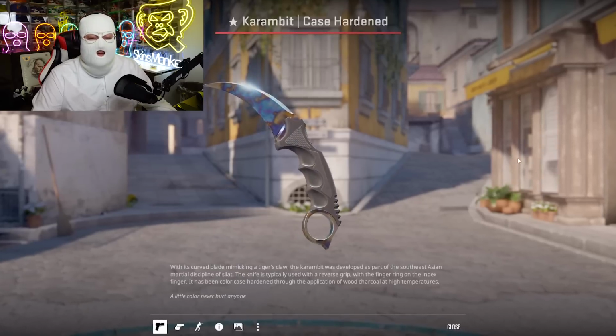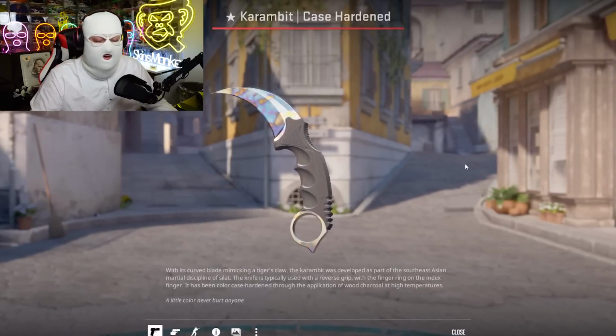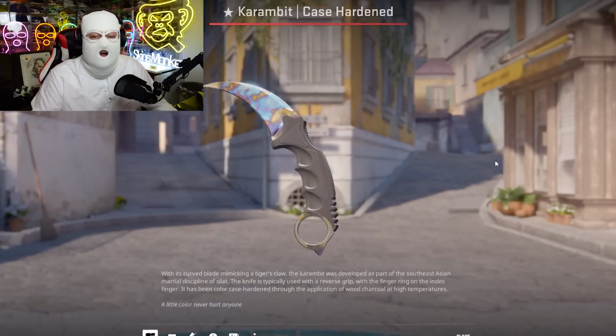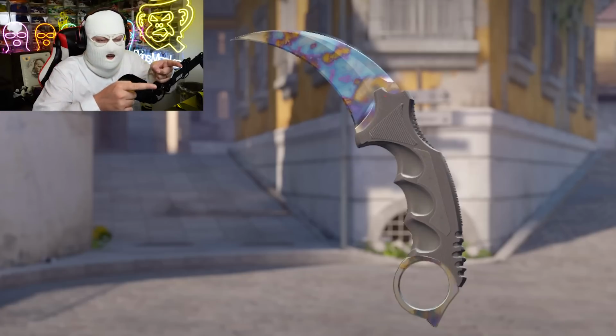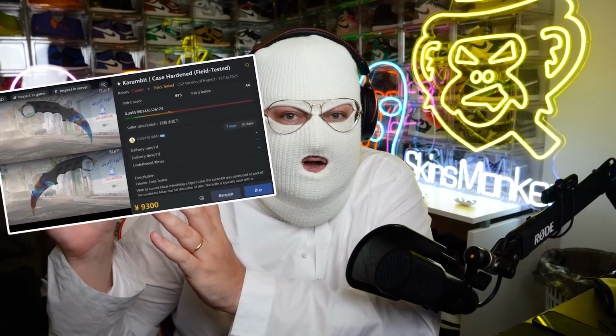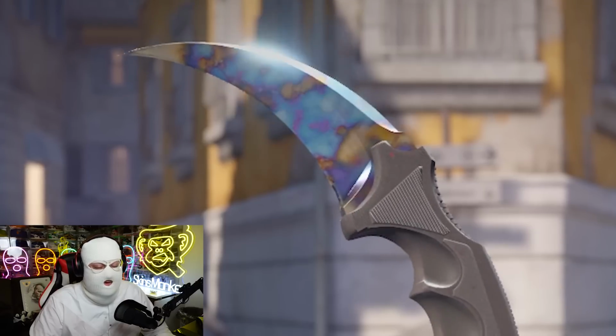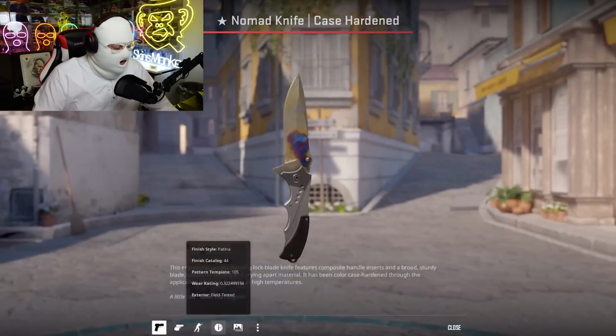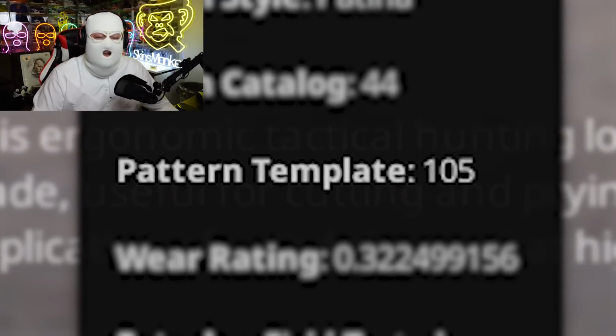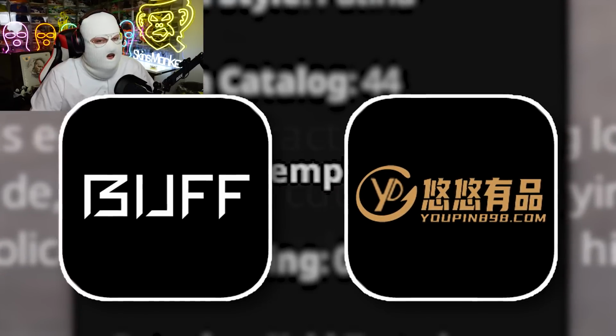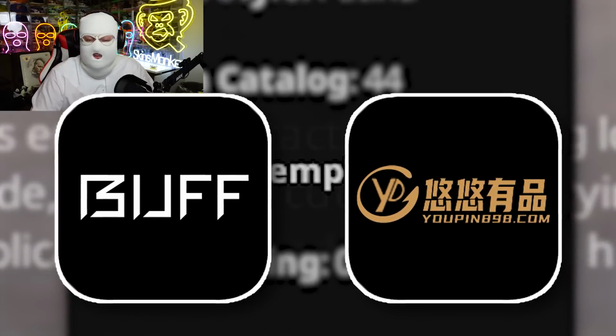And finally, if your pattern isn't available or listed on any of these sites, what you can do is just the old-fashioned way of using your eyes and seeing, okay, this one looks like this. This other listing I found on a website, which looks kind of similar to mine, is listed for $700. Maybe I list it for that. This one's worth more than $700, but you get what I mean. And of course, you can also just search your pattern ID on sites like Buff or Upin to get a very detailed look into the price of your skin.